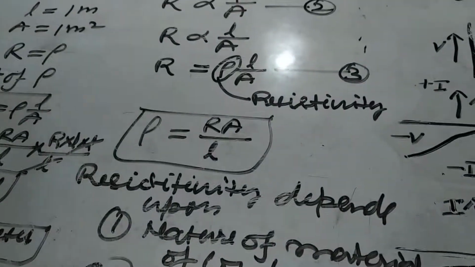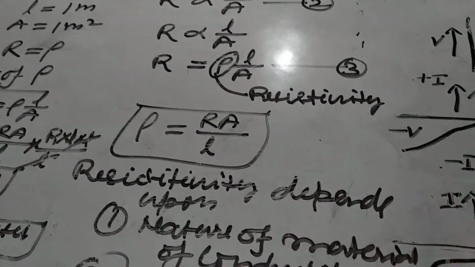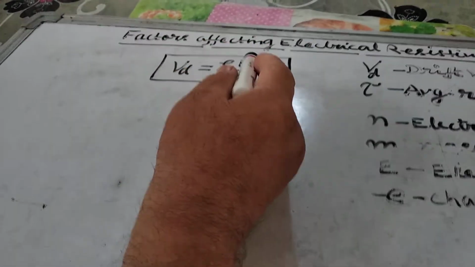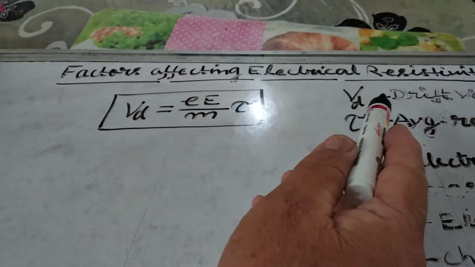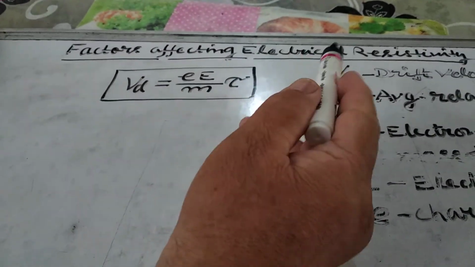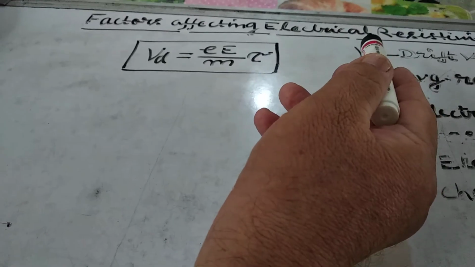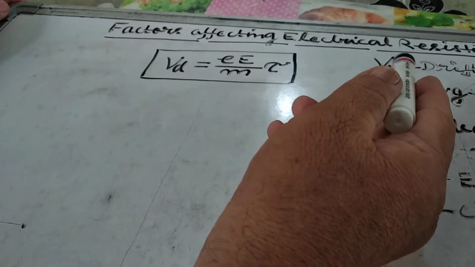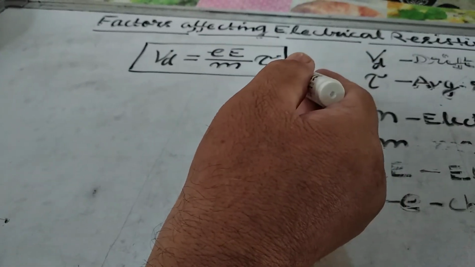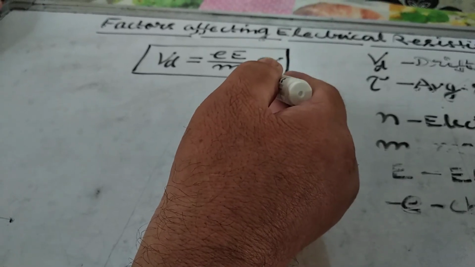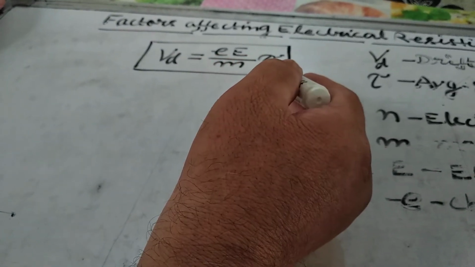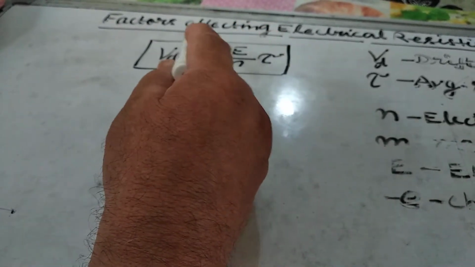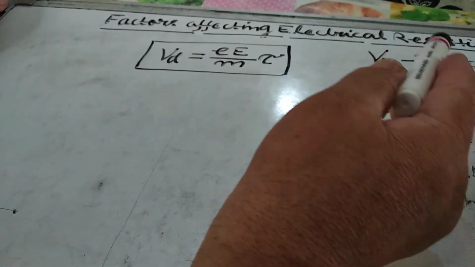So now coming to the next point, that is the factors affecting the resistivity. What are the factors which affect the electrical resistivity? As I have told you, the resistivity depends upon the nature of the material of the conductor and the temperature. So this is the mathematical proof of the factors affecting the electrical resistivity.